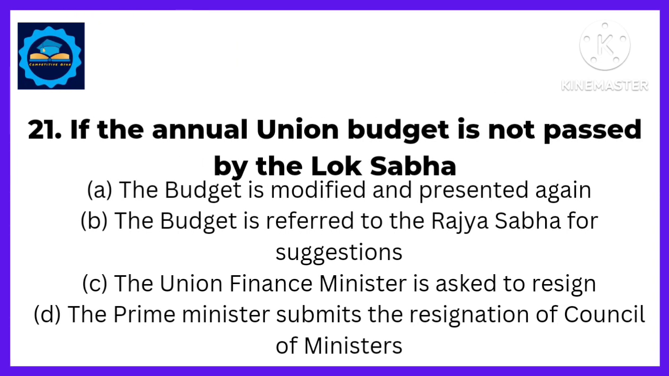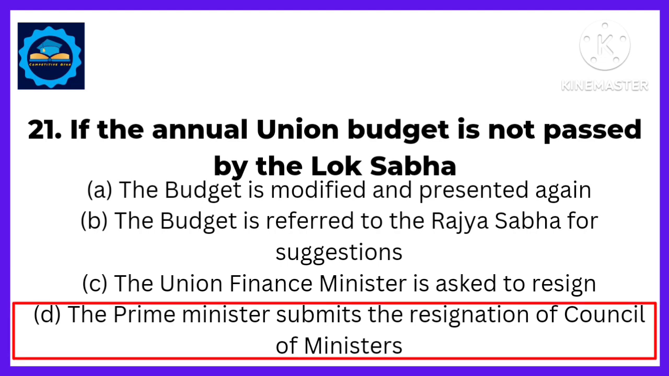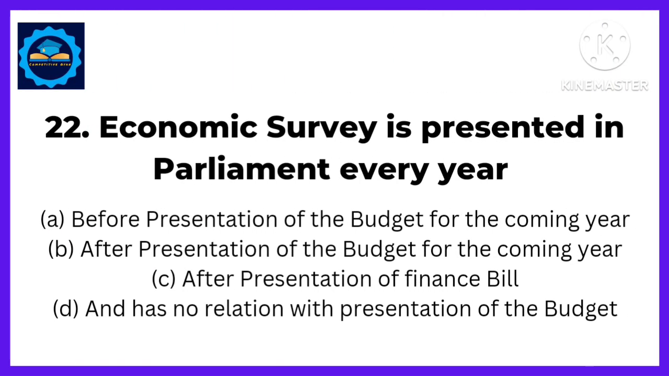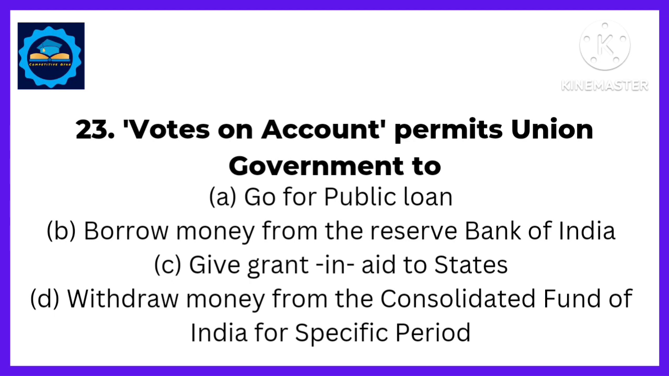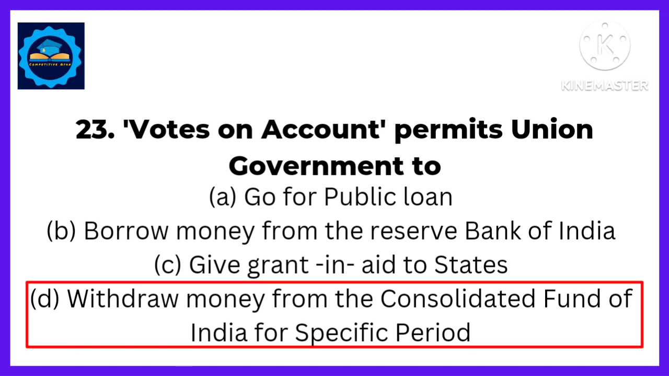Next, if the annual union budget is not passed by the Lok Sabha, answer, then the Prime Minister submits the resignation of Council of Ministers. Next, economic survey is presented in the Parliament every year. Answer, before presentation of budget for the coming year. Next, votes on account permits union government to, answer, withdraw money from the Consolidated Fund of India for specific period.